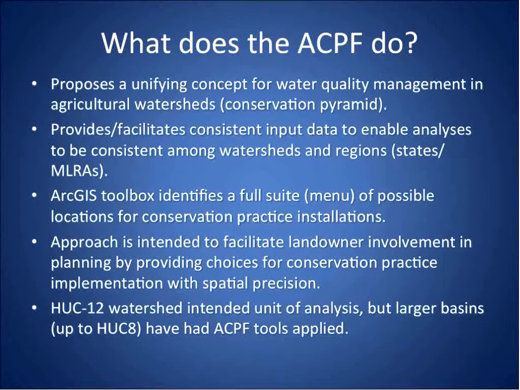Even though it's watershed based, you can actually do field scale planning, or begin to do field scale planning, with the ACPF. We're looking at the HUC 12 as our basic unit of analysis, but we have had some users who've taken this up to coarser resolutions and larger basins at the same time.